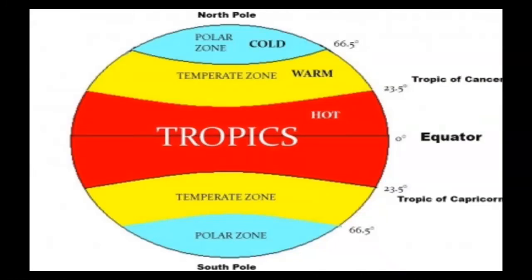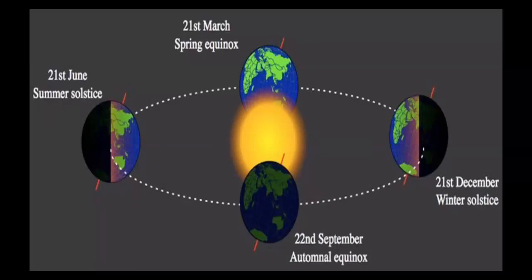The equinoxes usually occur 2 times each year. This occurs when the sun crosses the equator and day and night are approximately of equal length almost everywhere on Earth. This usually happens on the 21st of March and the 22nd of September.